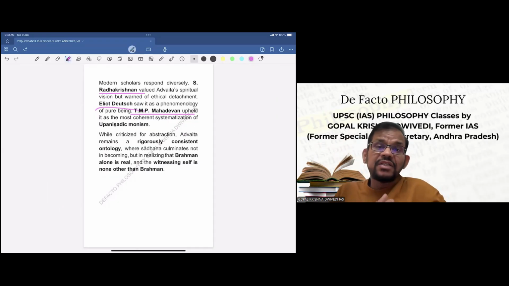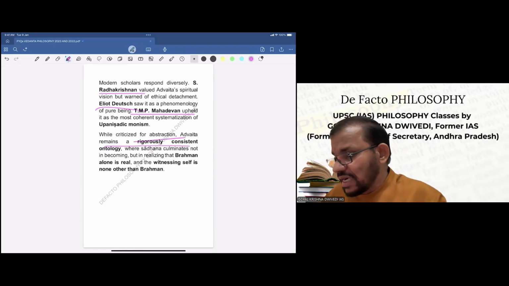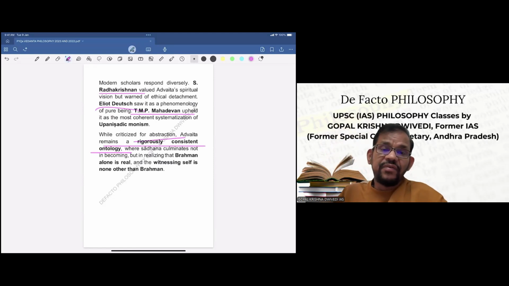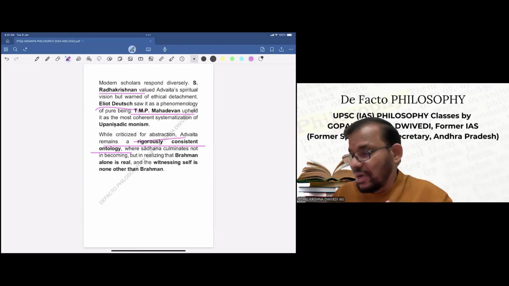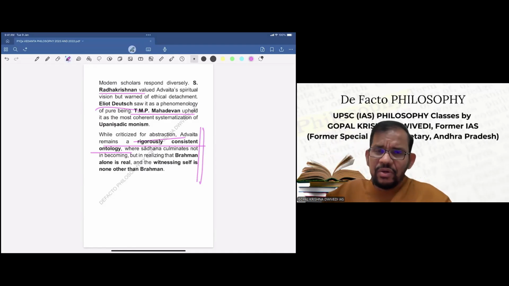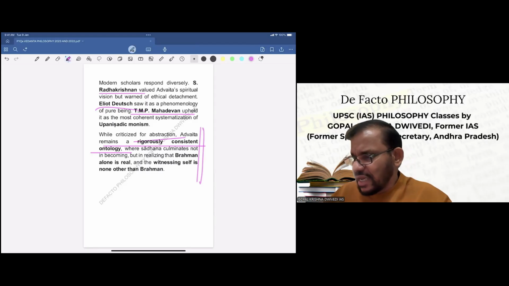For example, Radhakrishnan valued Advaita as a spiritual vision, but warned of ethical detachment. Eliot Deutsch saw it as a phenomenology of pure being. Mahadevan upheld it as the most coherent systematization of Upanishadic monism. So while criticized for abstraction, Advaita remains a rigorously consistent ontology, where sadhana culminates not in becoming, but in realizing that Brahma alone is real, and the witnessing self is none other than Brahma. This is a very important conclusion deriving out of the critical evaluation and the exposition.